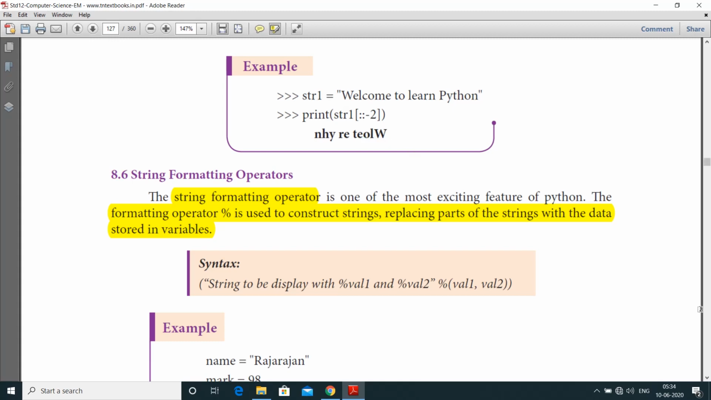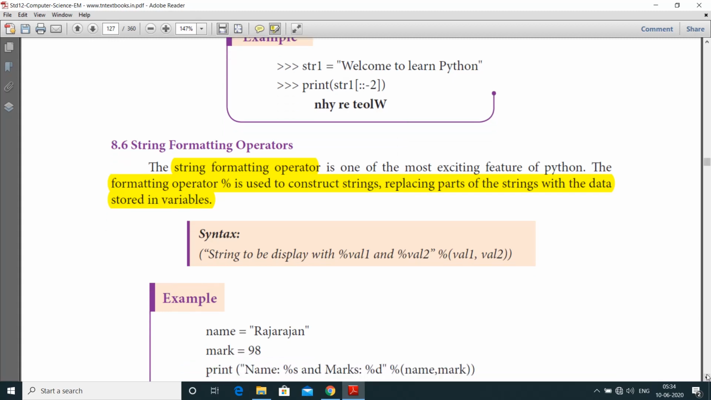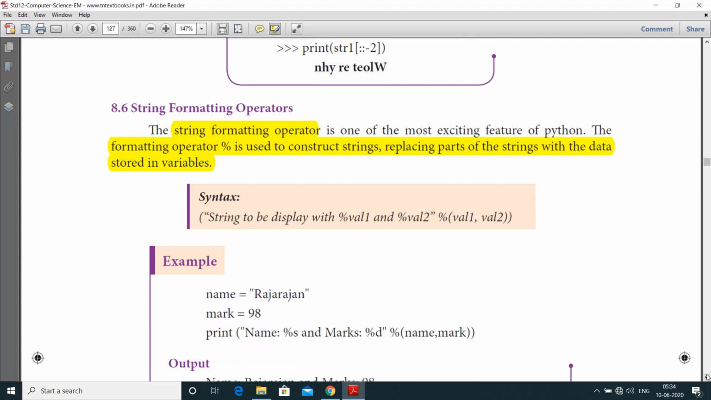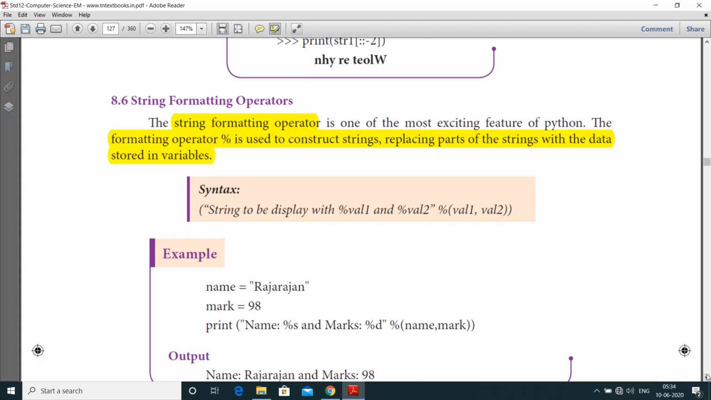Next one is string formatting operators. Here string formatting operators, which is one of the most exciting features of Python, define the format of the string, that is the type of the string, whether it is a string or decimal integer, etc. Here the formatting operator percentage is used to construct strings, replacing parts of the strings with the data stored in the variables. Syntax is string to be displayed with %val1 and %val2, percentage of val1 comma val2.